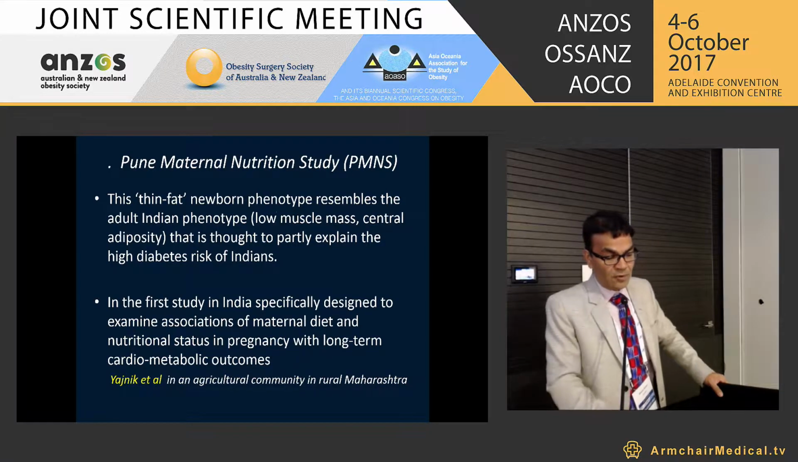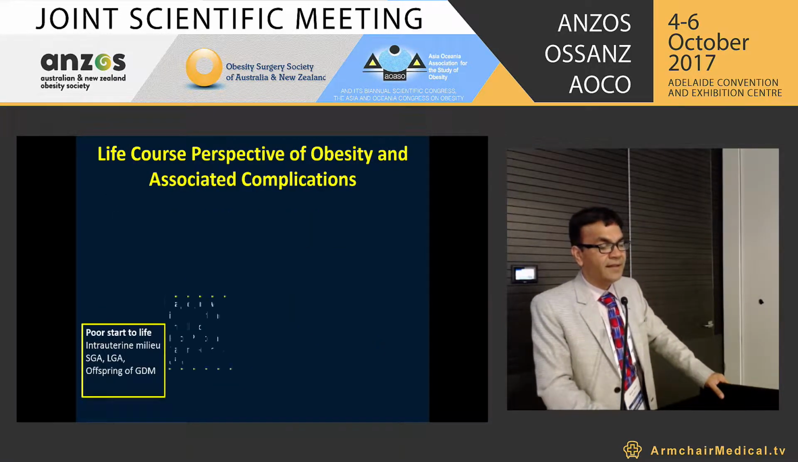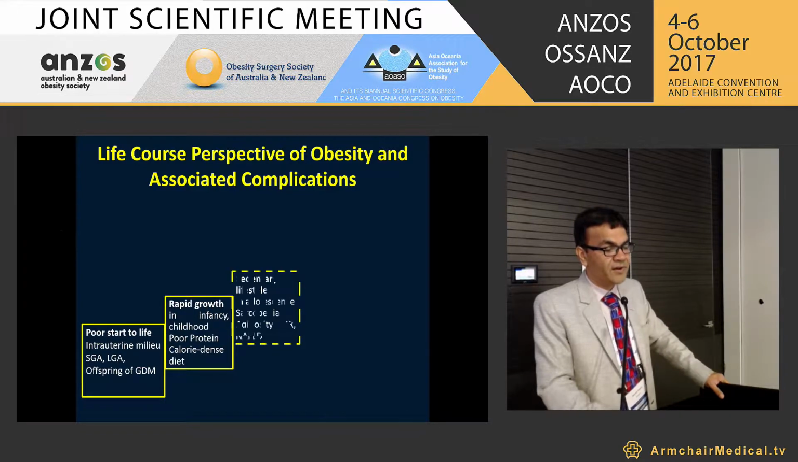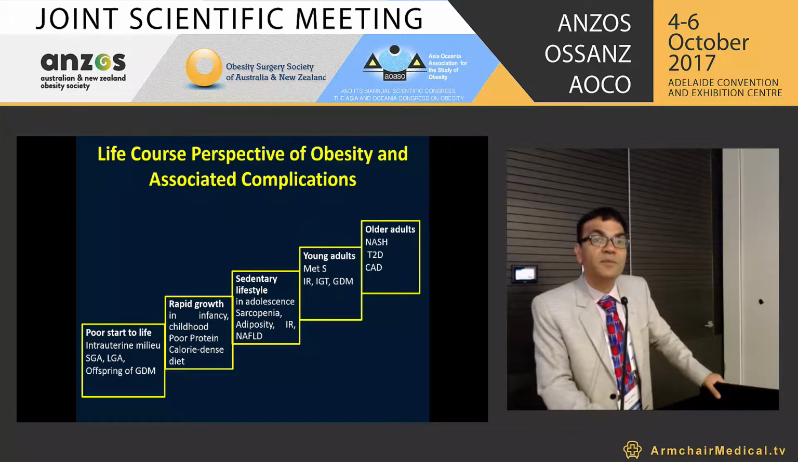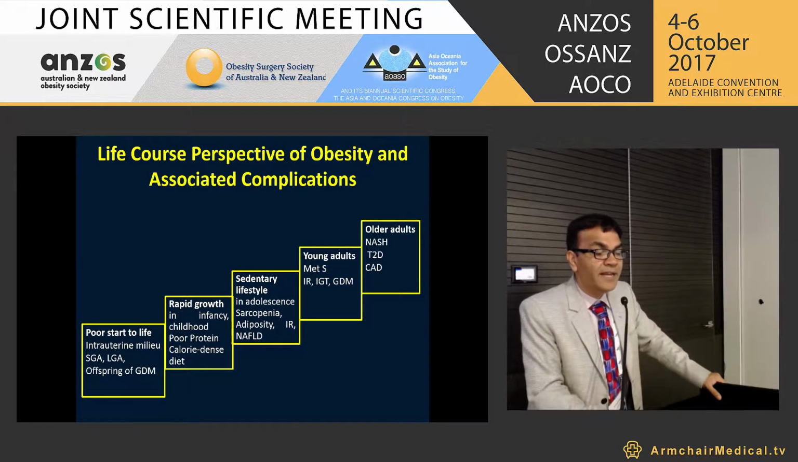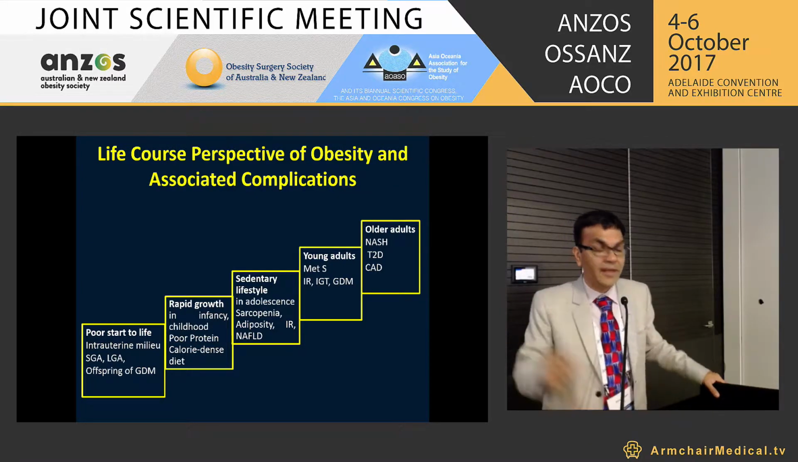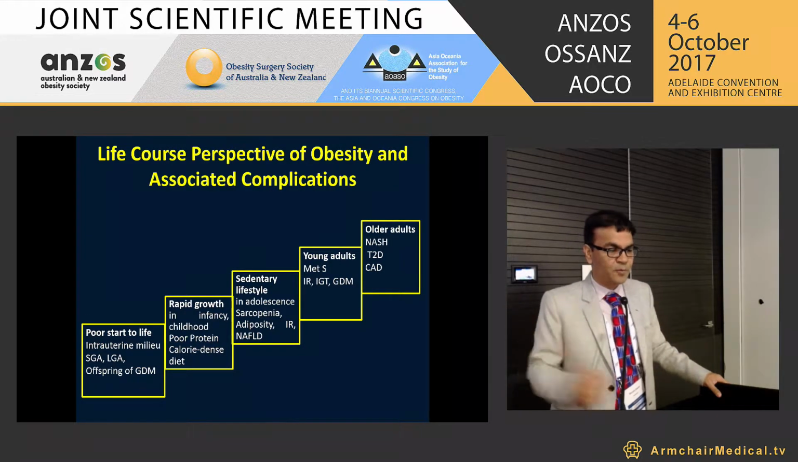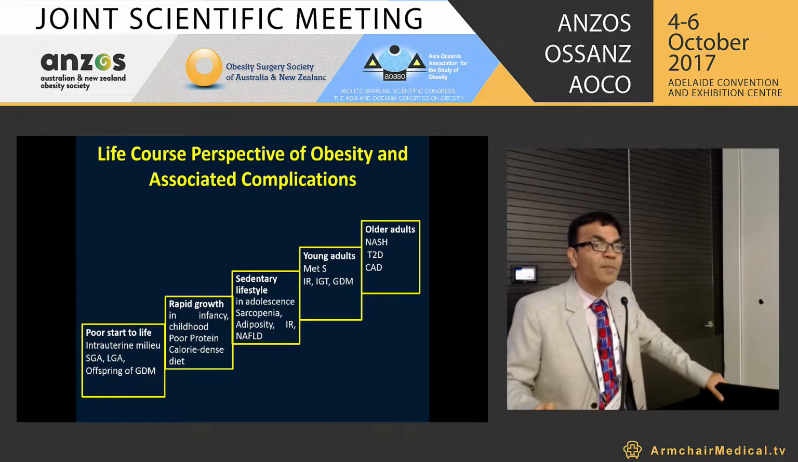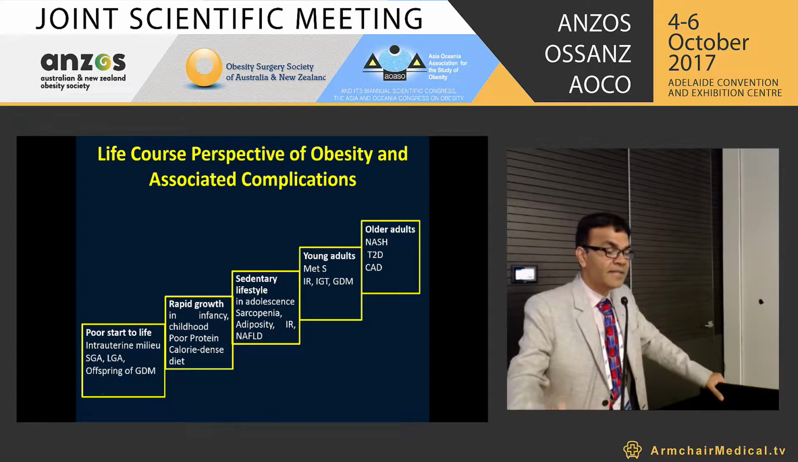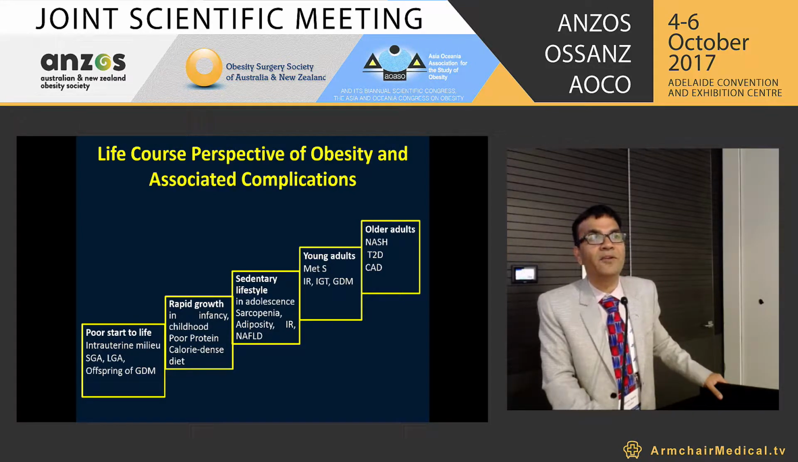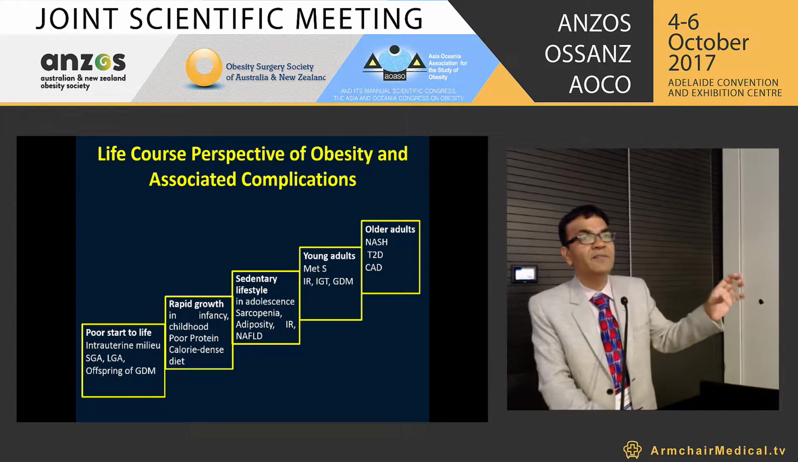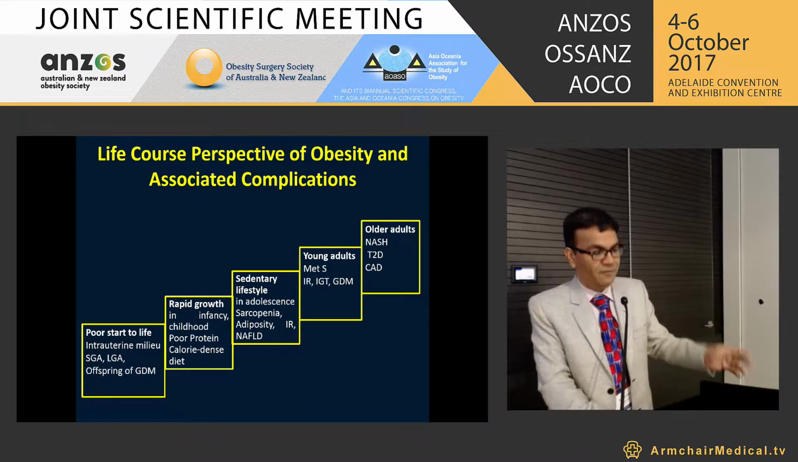This was the first study in India specifically designed to examine the association of maternal diet and nutritional status in pregnancy with long-term metabolic outcome. And this is the life course: a poor start of life, intrauterine growth restriction, small for gestational age, and offspring of gestational diabetes. There is rapid growth in infancy and childhood, poor protein intake or poor physical activity, sedentary lifestyle in adolescents, sarcopenia, adiposity, NAFLD. Young adults will come with metabolic syndrome, insulin resistance, IGT, GDM, and older adults will come with NASH, type 2 diabetes, and coronary artery disease. So this is the ladder pattern with these children who were born small for gestational age.